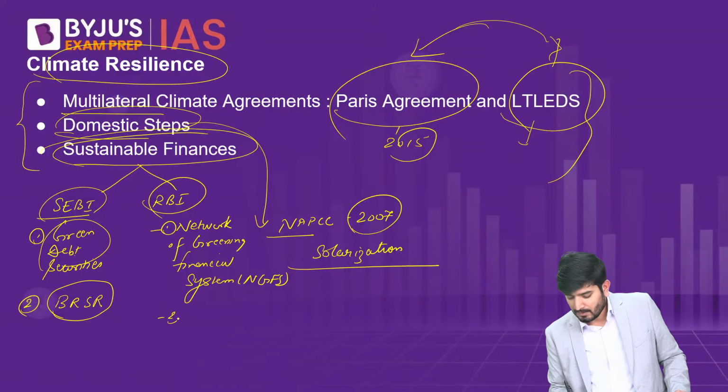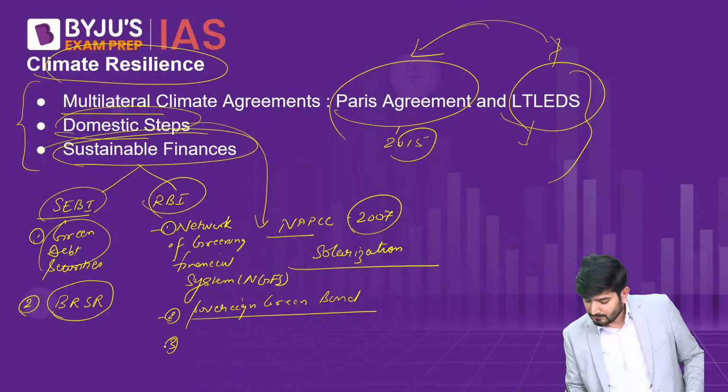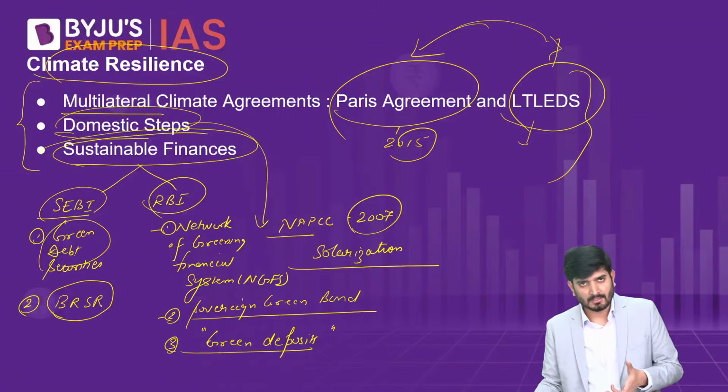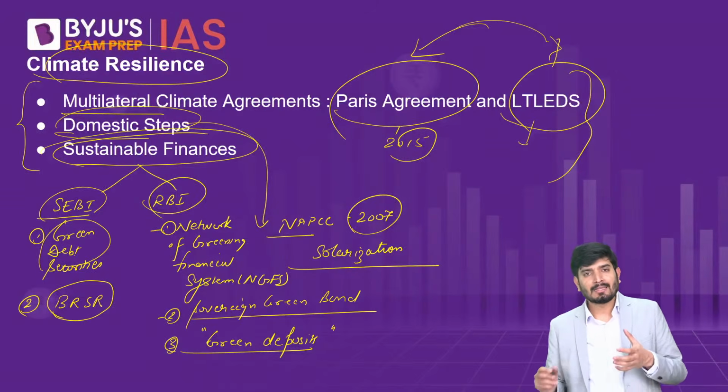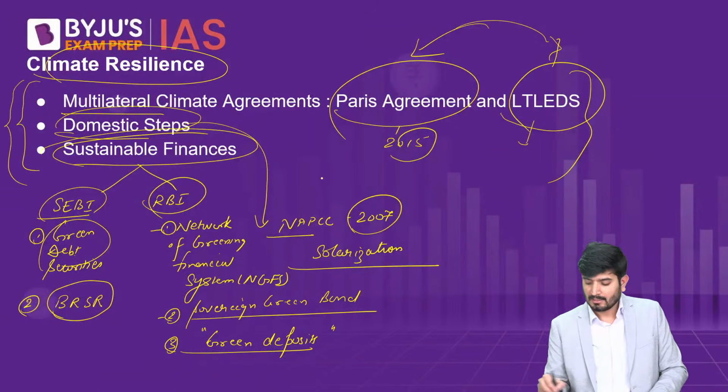Then the second one is the sovereign green bond, which the RBI has recently released on behalf of the government. And the third is a framework for green deposits, which is also released by the RBI. So both SEBI and the RBI, as government institutions, are taking steps so as to increase the access of green finance to the people and the country. So this is something which is discussed within climate resilience.